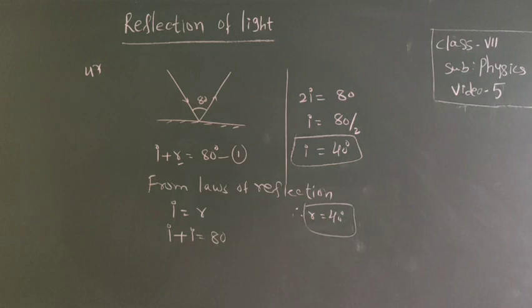Okay. Next, question number 48. Here two statements are given.